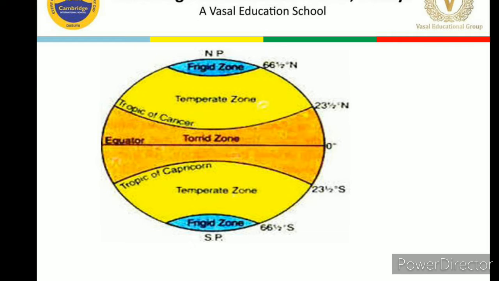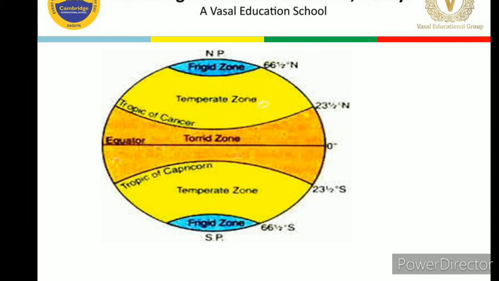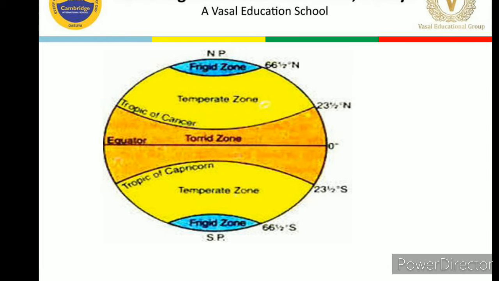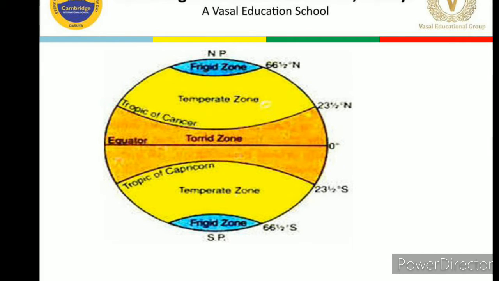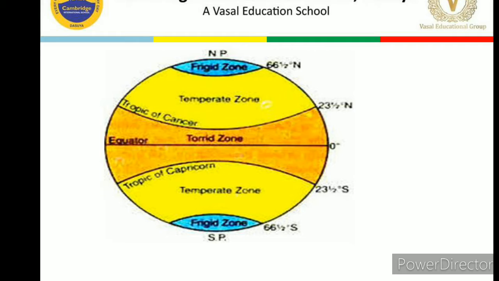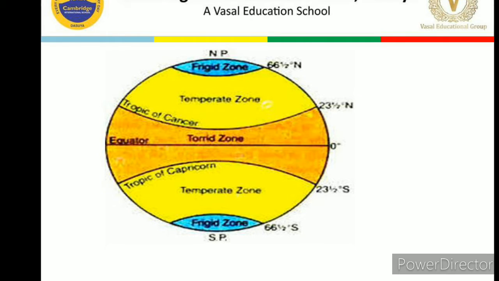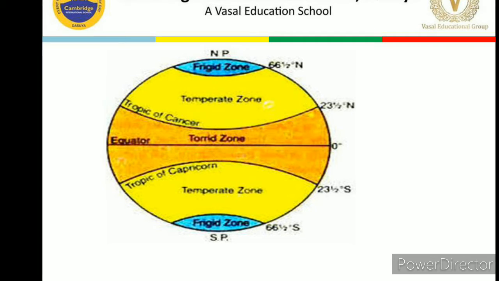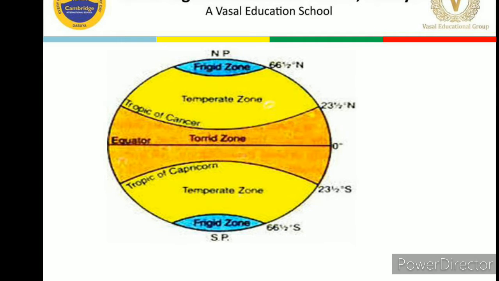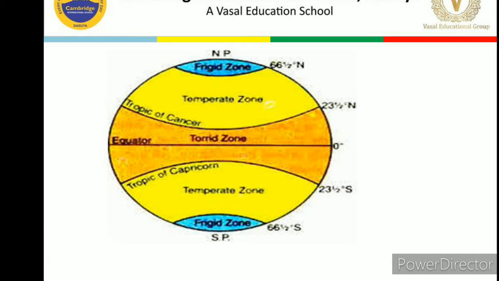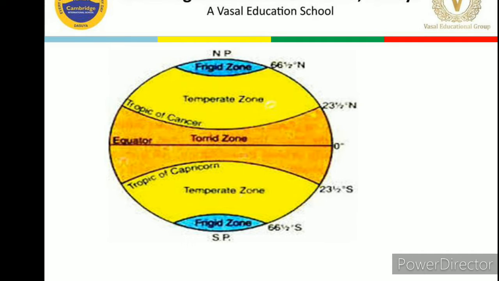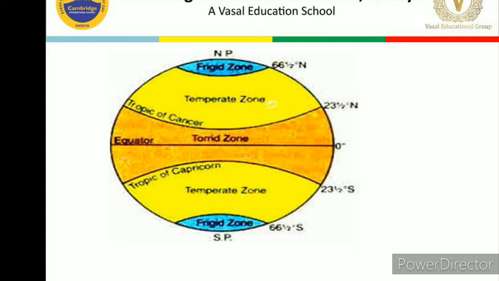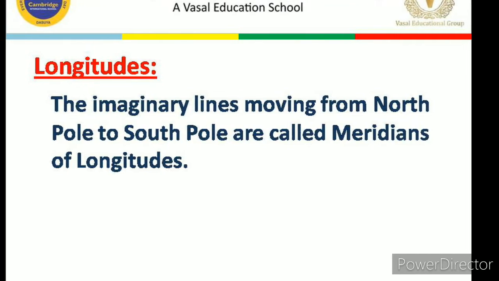Dear children, I hope I have cleared these three zones for you. Let's revise again. First is the torrid zone, which is near the equator. Then the temperate zones. Temperate zones lie between the frigid zone and the torrid zone in both hemispheres. And the third one is the frigid zone, which lies in both hemispheres near the poles. So dear children, that's all about the heat zones. Now let's discuss the longitudes.